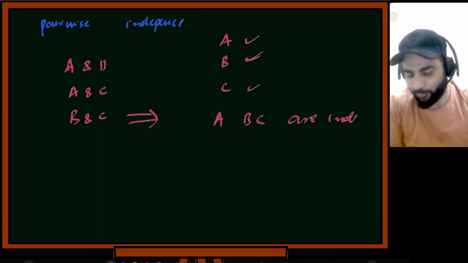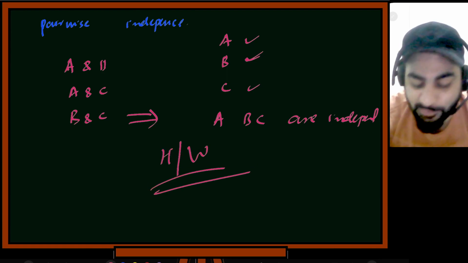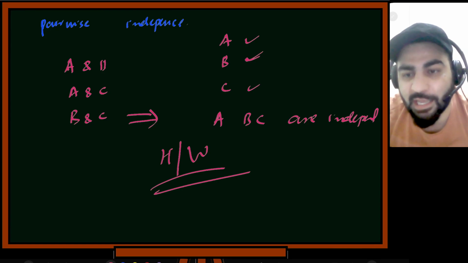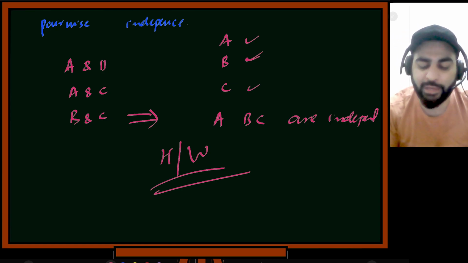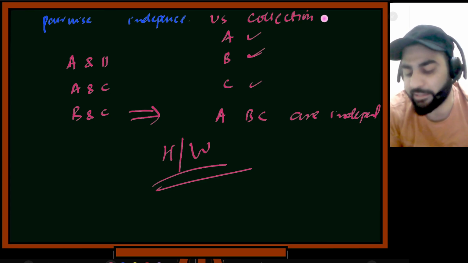This is what you have to prove. Okay, this is your homework. I will give it as homework because it is already 8:25, so this is the last topic. This is called pairwise independence versus collection independence.